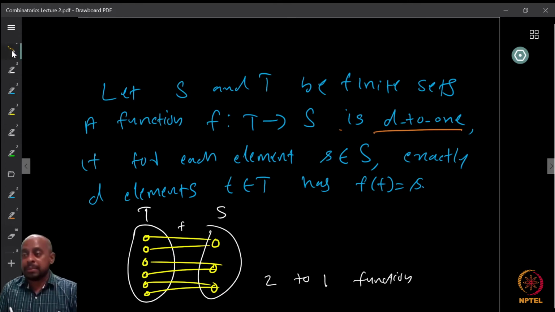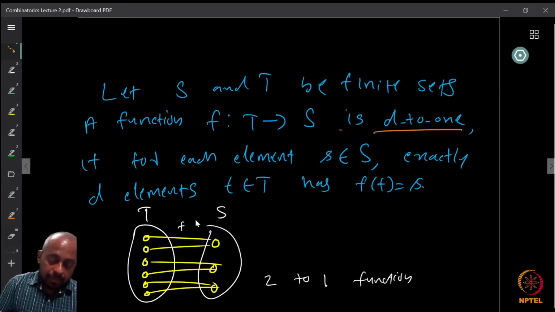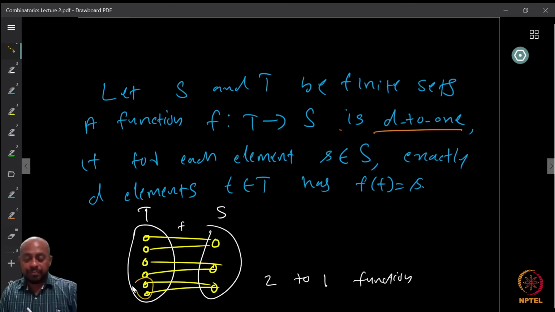If you have not seen this, math students of course know this already. If you have not taken math courses, maybe you are not familiar with the terminology. So here you have one element of S and correspondingly exactly two elements according to f. Similarly, for this element, I have these two elements, and for this guy, I have exactly these two. Because the pre-image or the inverse elements of each element in S are exactly 2, it's a 2 to 1 function. Similarly, you define a D to 1 function.